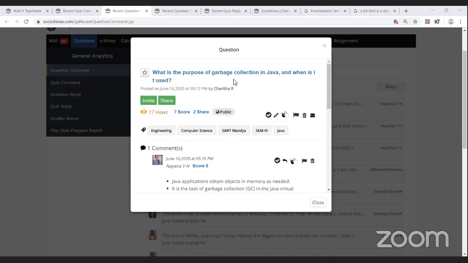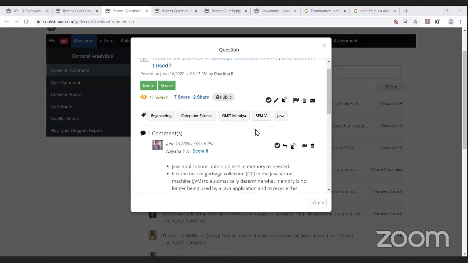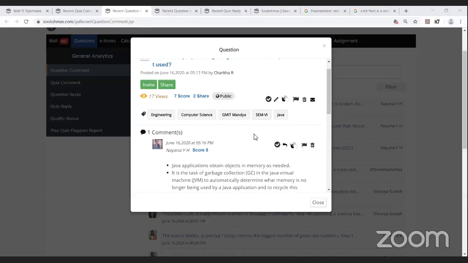Okay, it's a question posted by Charita. What is the purpose of garbage collection in Java and when is it used? It's a Java question. The tags were proper and the comment was made by Naina.